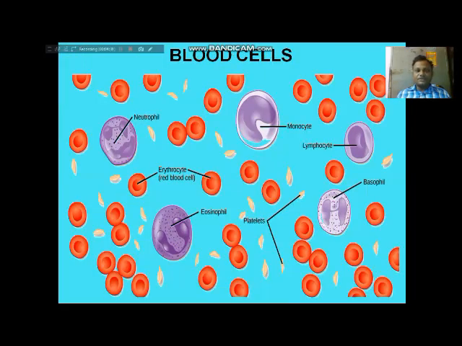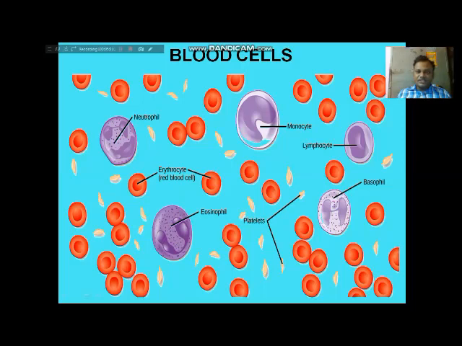Now you can observe here this one neutrophils, this one eosinophils, this one basophils. These three cases, you can observe, inside the cell they have some dot-like structures. They are called granules. So that's why these three types of cells belong to granulocytes.